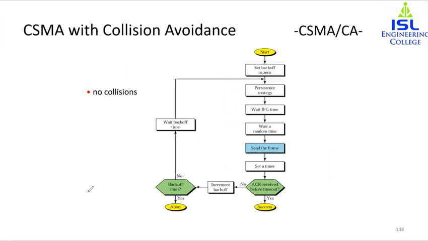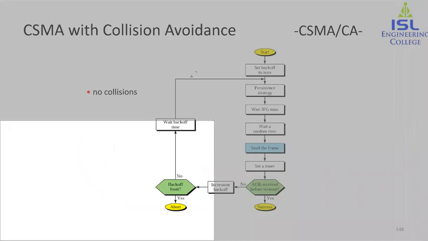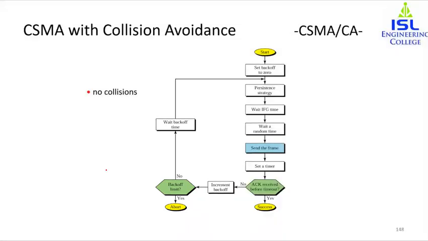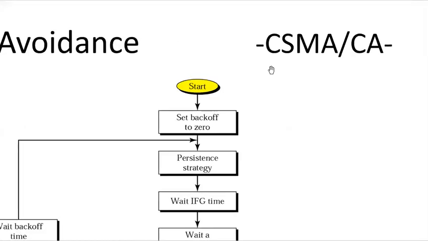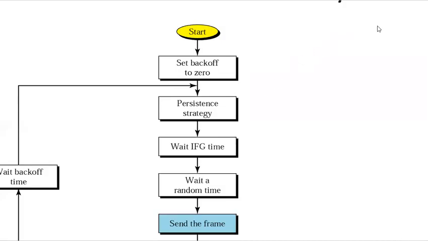So what happens over here? Let's look at this flowchart. First and foremost, in the case of CSMA-CA, there are three strategies which are used for collision avoidance. The first is the IFS, interframe space. Then we have the contention window, and then we have acknowledgements.